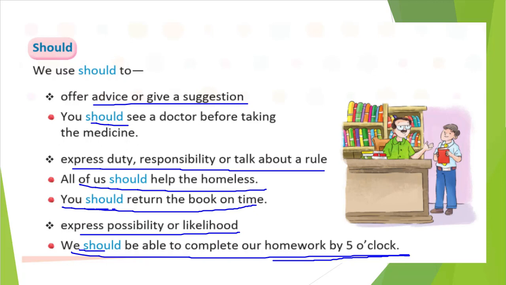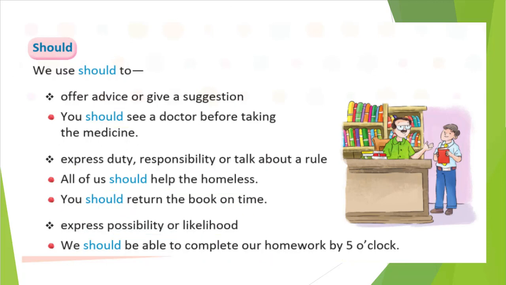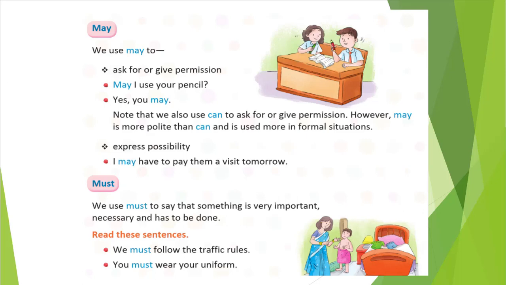Okay, let's see further: may and must. When will we use may? To ask for or give permission. Like, may I come in, sir? You ask, right? May I use your pencil? So you are asking for permission, and that time we will use may. Note that we also use can to ask for or give permission. However, may is more polite than can.